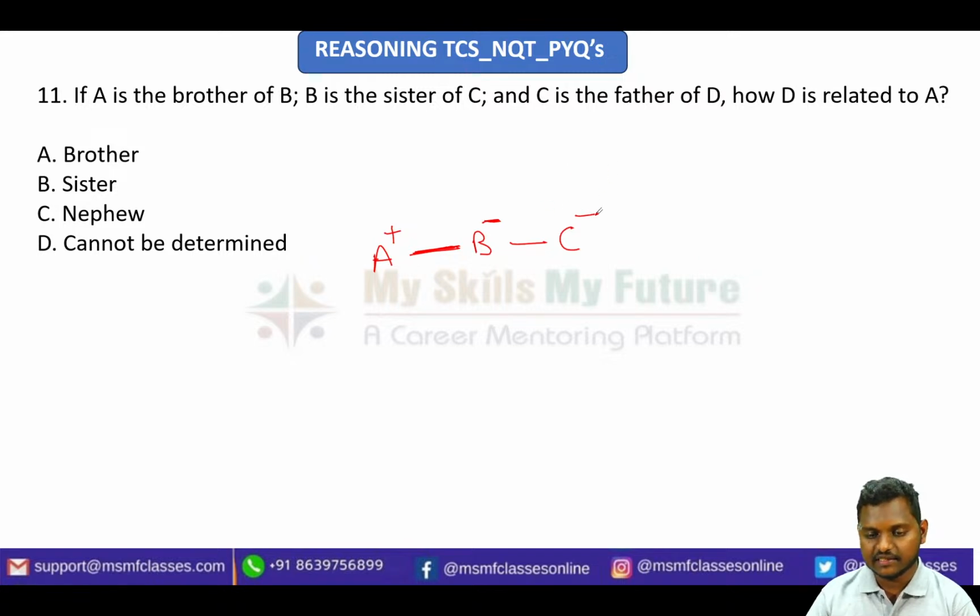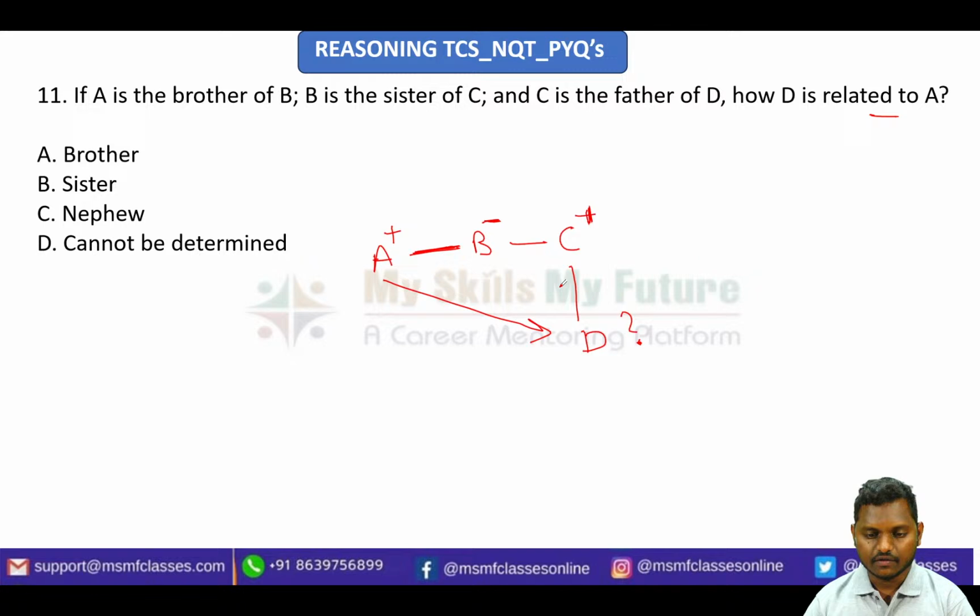So C is a father, so male gender, you just include by plus. C is a father of D, so here will be D. Now they are telling how is D related to A.